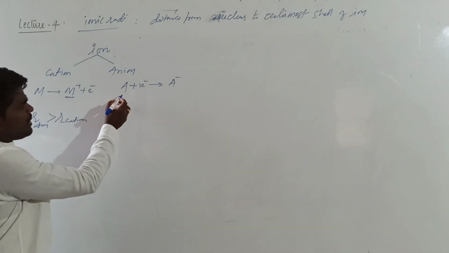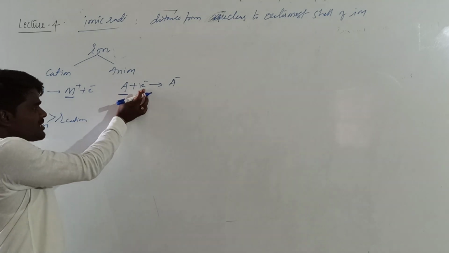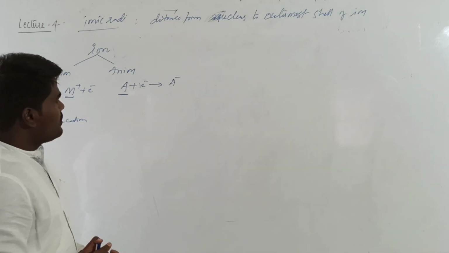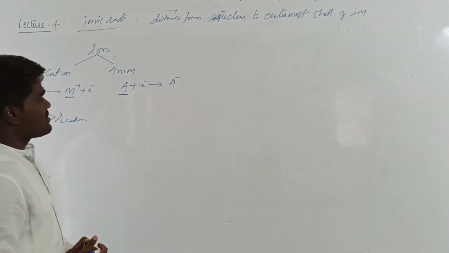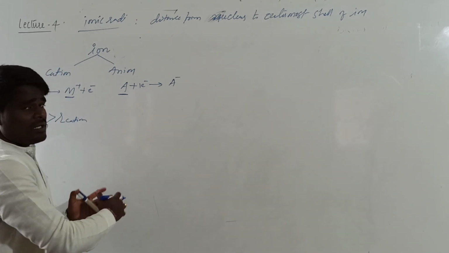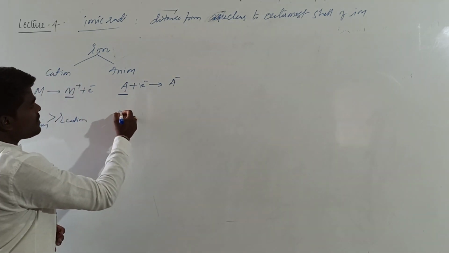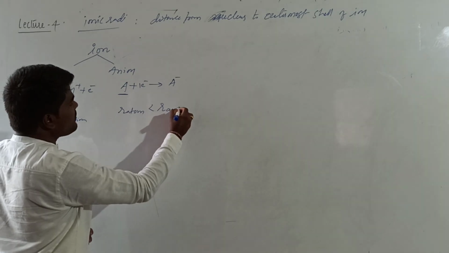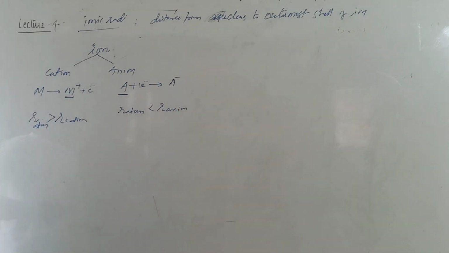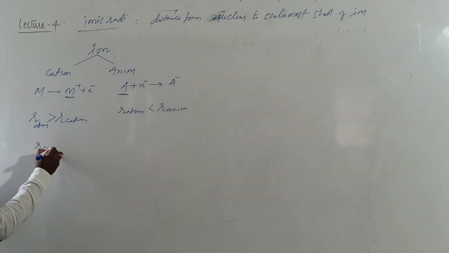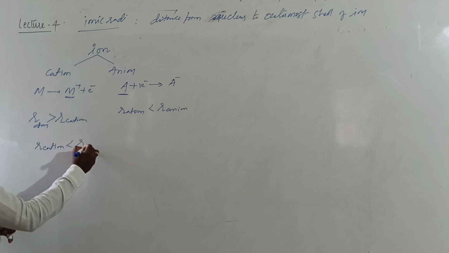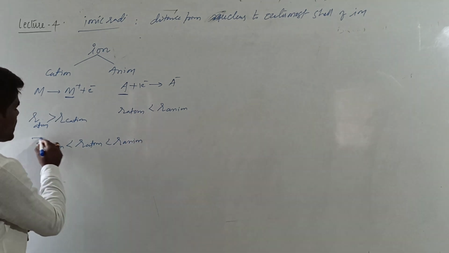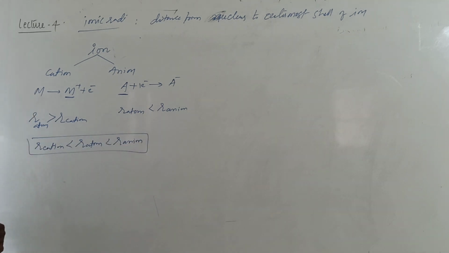Whereas here, number of protons being the same, it is accepting an electron. So what is happening? Number of electrons is increased. By that, Z effective decreases. If the Z effective decreases, radius increases. So we can say radius of atom will be less than radius of anion. And what is the overall relation? Radius of cation will be smaller than radius of atom, followed by radius of anion. This is the order of ionic and atomic radii.